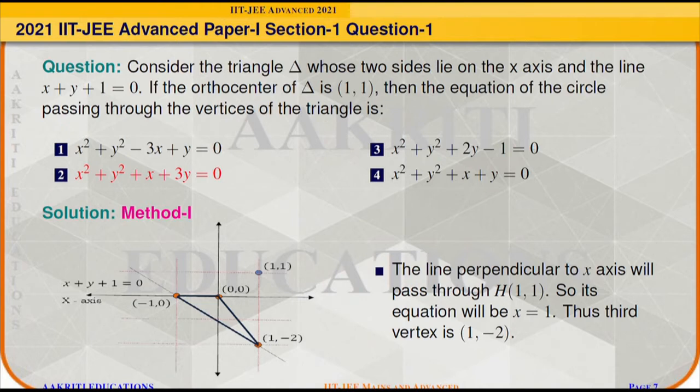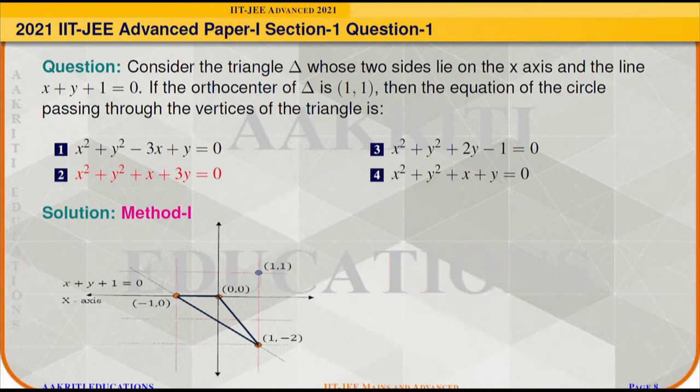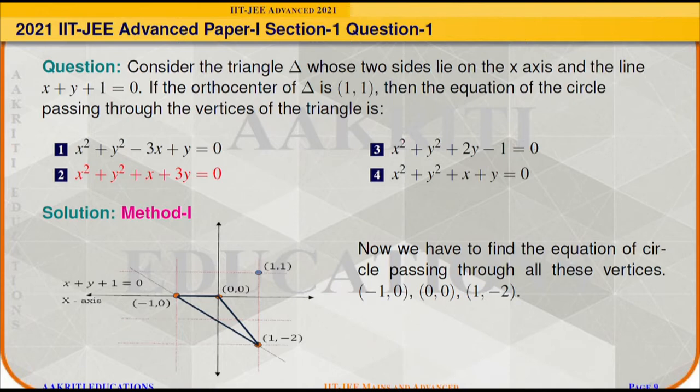Now we have to find the equation of the circle which is passing through all these three vertices. As we know, the general equation of a circle is x square plus y square plus 2gx plus 2fy plus c is equal to 0. Since it is passing through the vertex (0, 0), it will give c is equal to 0.